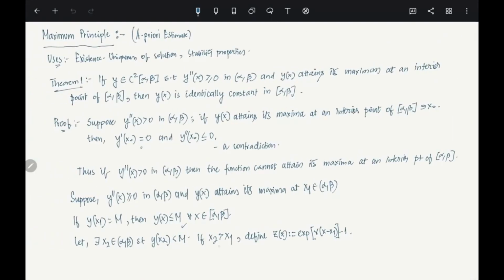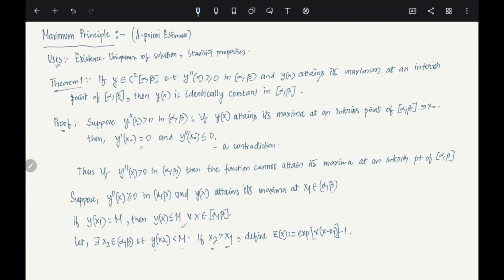See, clearly z of x is negative for x in (alpha, x1). Clear? It has to be negative. See, x2 is greater than x1, right?